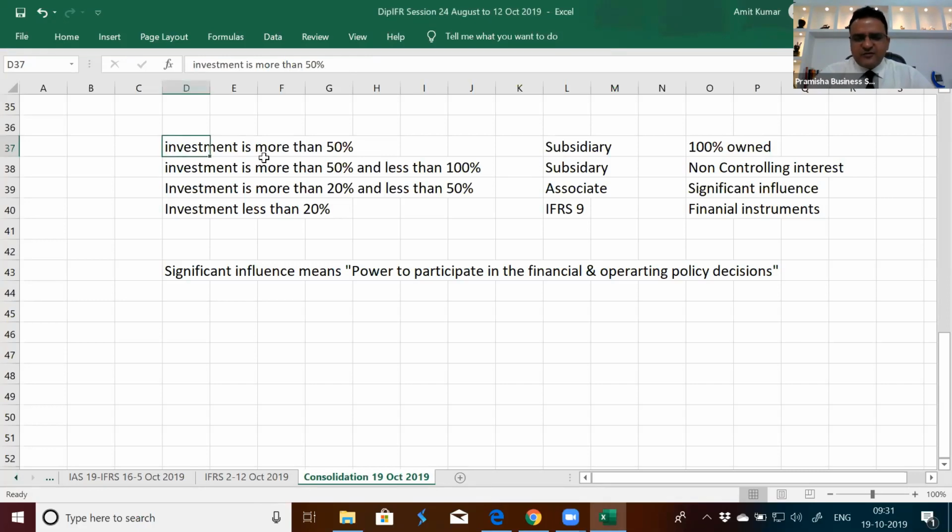First, the investment is more than 50%. If you are owning it 100%, it's your complete subsidiary. There is no existence of NCI. But if your investment is more than 50% and less than 100, say 80-20, it is 80% owned by you and 20% owned by NCI. Though it is more than 50 but less than 100. This is a 100% subsidiary, fully owned.